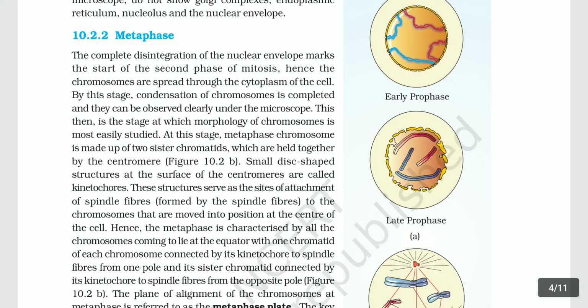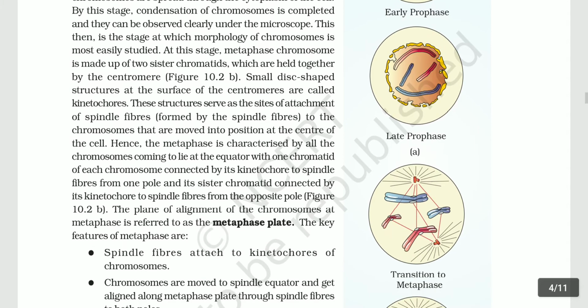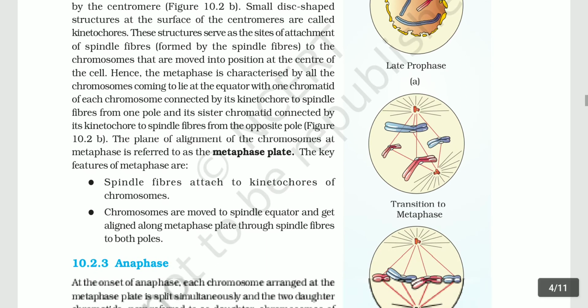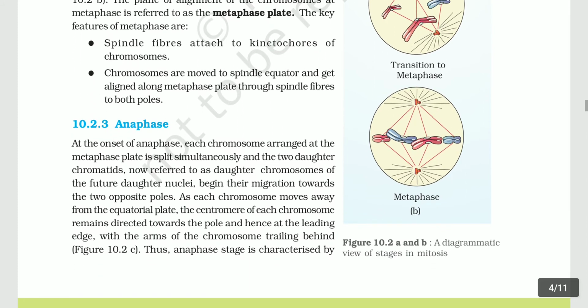Hence, the metaphase is characterized by all the chromosomes coming to lie at the equator with one chromatid of each chromosome connected by its kinetochore to spindle fibers from one pole, and its sister chromatid connected by its kinetochore to spindle fibers from the opposite pole. The plane of alignment of the chromosomes at metaphase is referred to as the metaphase plate. The key features of metaphase are the spindle fibers attached to kinetochores of chromosomes. Chromosomes are moved to the spindle equator and get aligned along the metaphase plate through the spindle fibers to both poles.